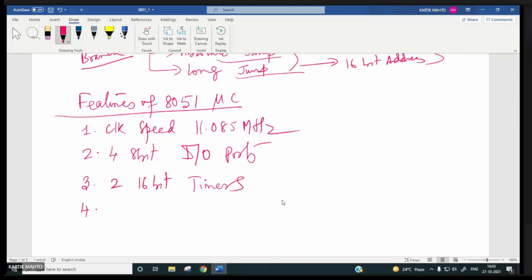Fourth feature, serial IO, right, at typical baud rate.